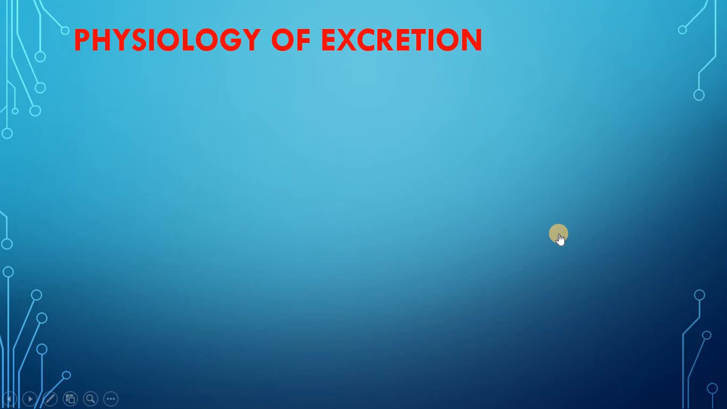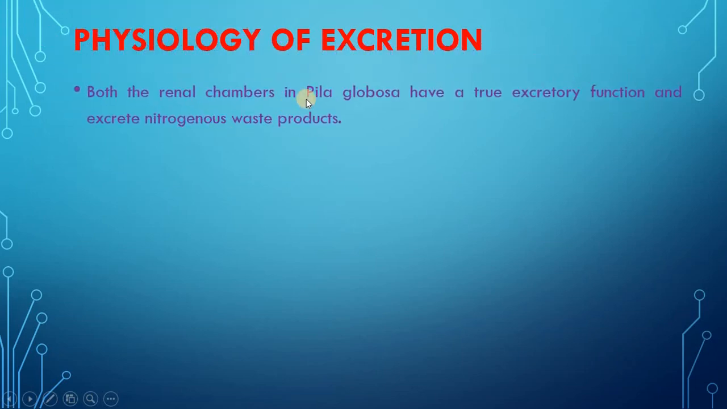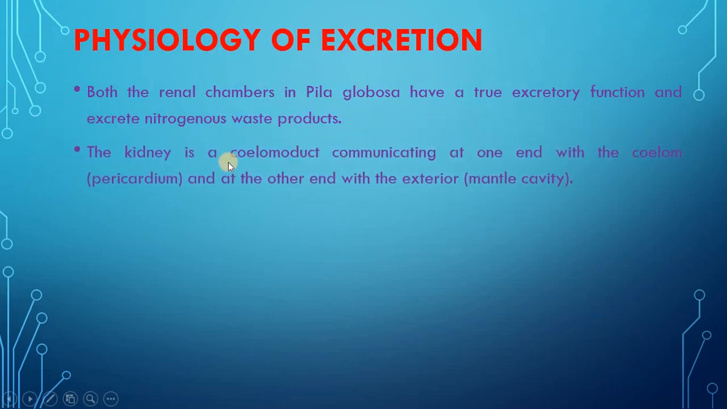Next is the physiology of excretion. Both the renal chambers in Pila globosa have a true excretory function and excrete nitrogenous waste products. The kidney is a coelomoduct communicating at one end with the coelom, the pericardium, and at the other end with the exterior, the mantle cavity, as we have already seen in the picture earlier.